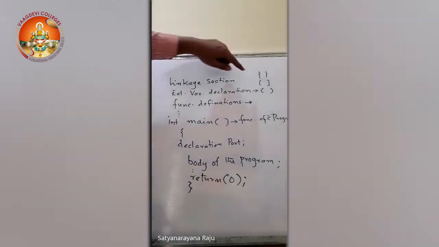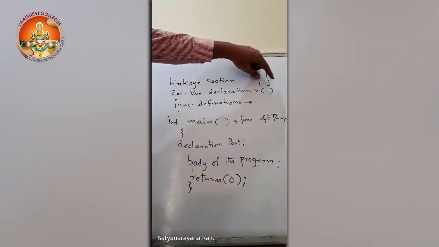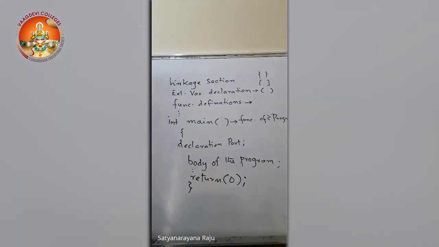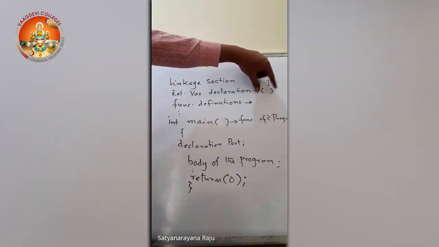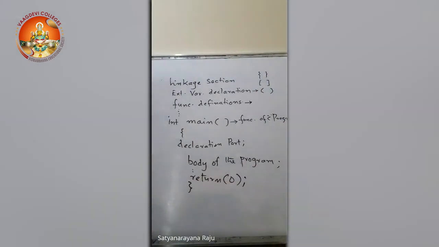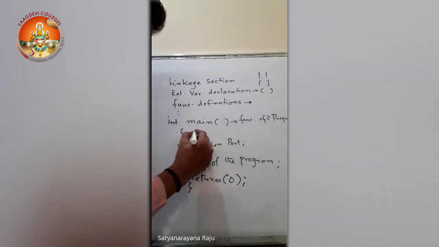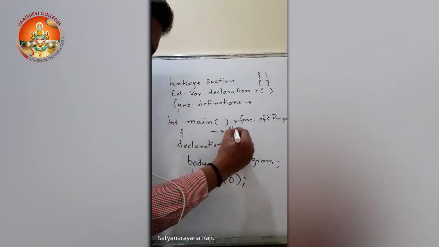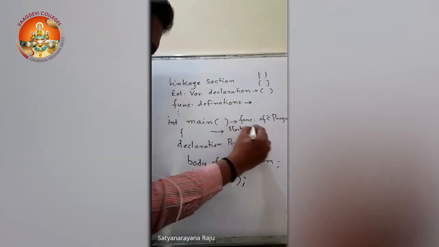And the next one, square brackets. These are called square brackets, or also can be called delimiters, that we will use in the arrays topic. And the next, these brackets are called round brackets, or we can call them parentheses. So here, coming to this one, we used the opening brace, and this is known as the starting of the C program.